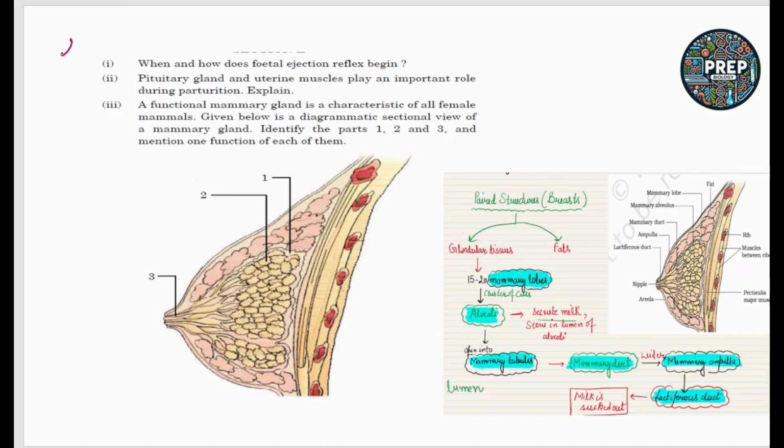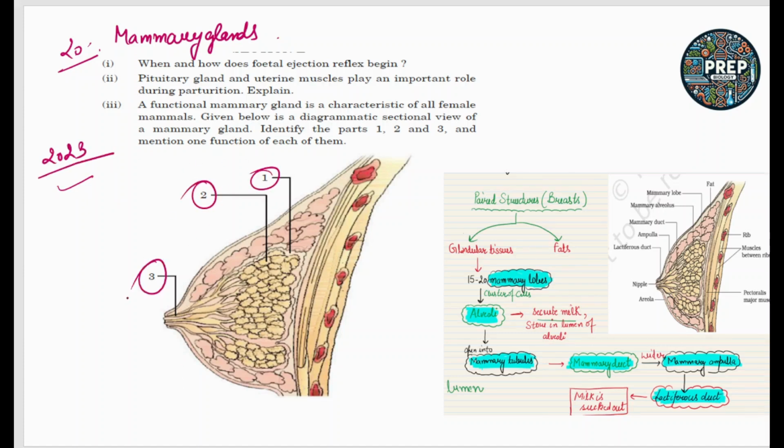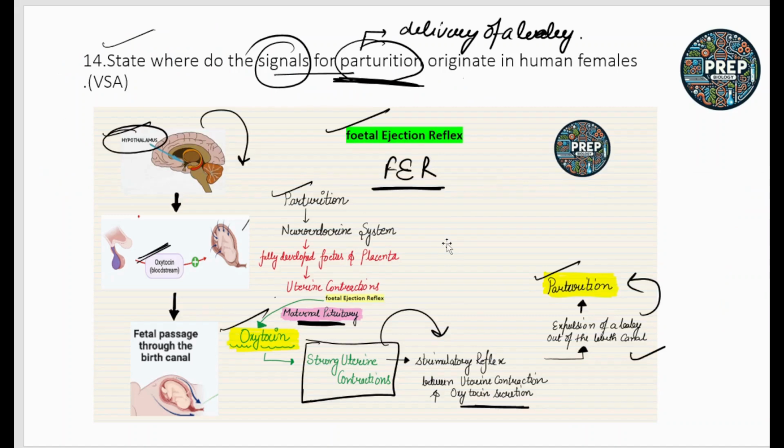The last question of this lecture is related to the mammary glands. We know the mammary gland in the female is the human breast. Okay, so in 2023 this structure was asked and you have to label 1, 2 and 3. So when and how does the fetal ejection reflex begin? We have already discussed the fetal ejection reflex, so this is the answer of this question.